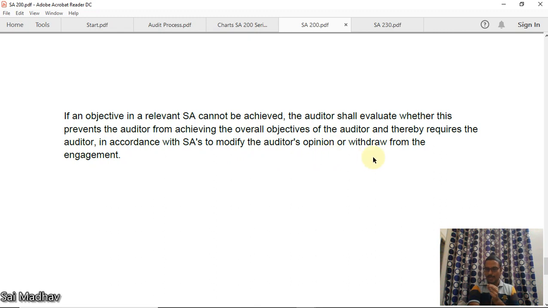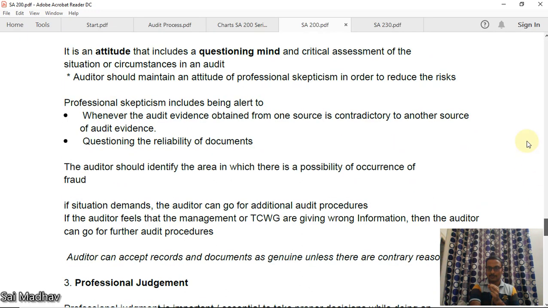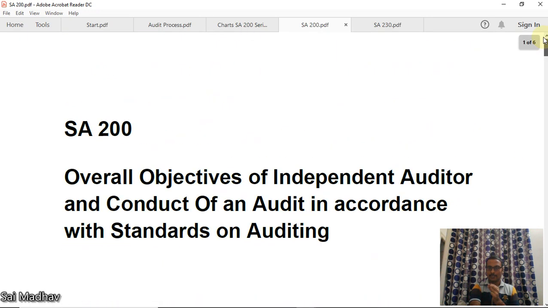Okay, if any particular standard he cannot follow, then he should think about the overall objectives of the auditor, whether it can be achieved or not. If it cannot be achieved, he should modify or he should withdraw from the audit. Okay, this is SA 200, guys. This is a very easy one.